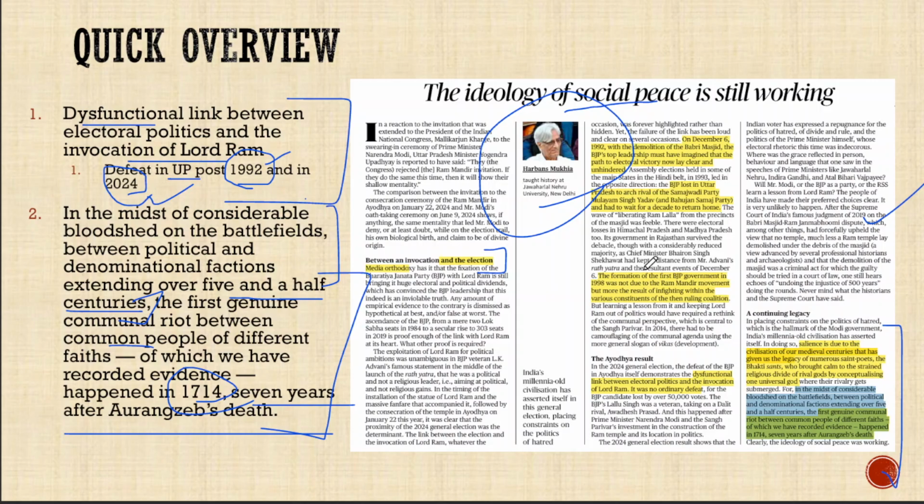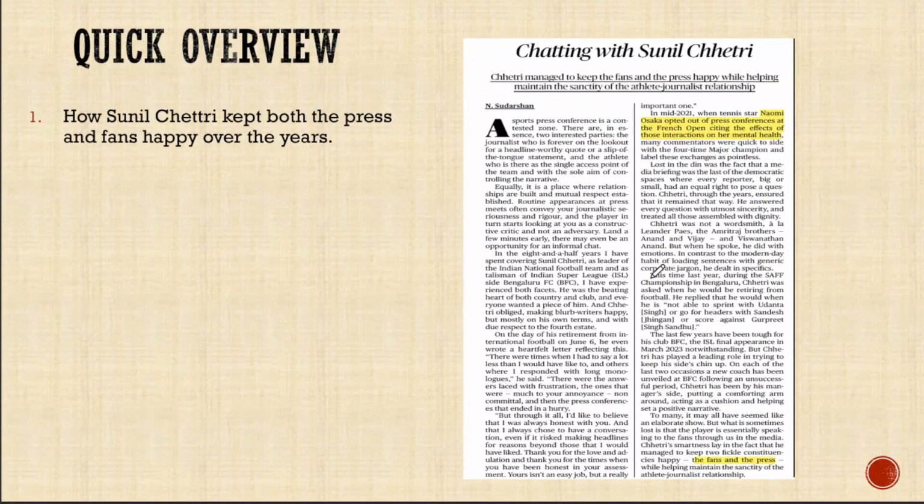That's the quick overview. Now let's move to the fourth article. It is not really an analysis. It deals with the retirement of Sunil Chhetri, the former captain of the Indian football team. He retired, and the journalist here analyzes the relation that Sunil Chhetri had with the fans as well as the press. So she invokes the example of Naomi Osaka, the tennis player.